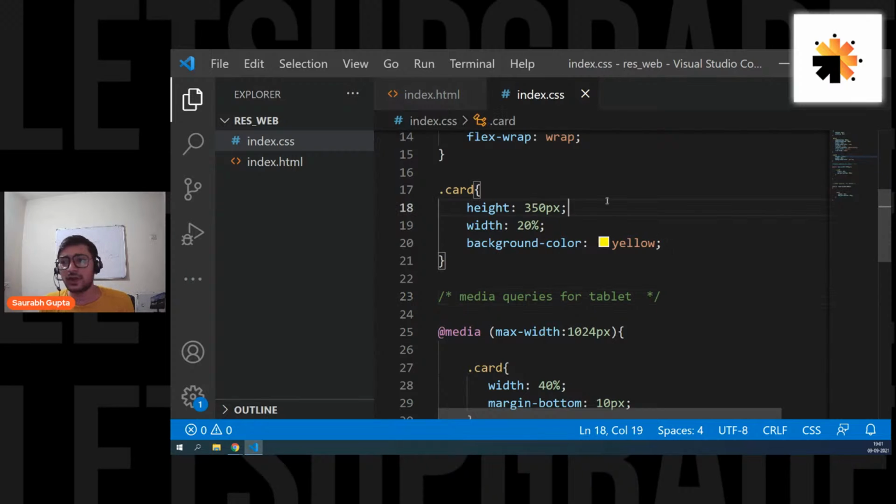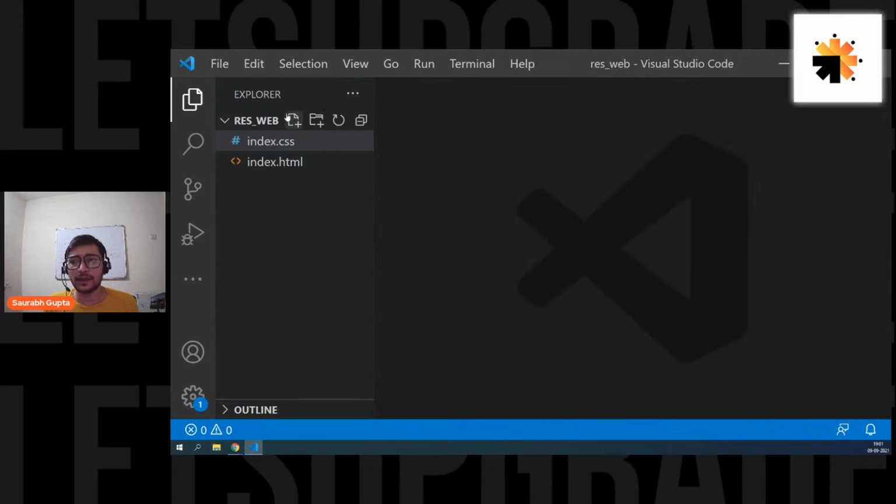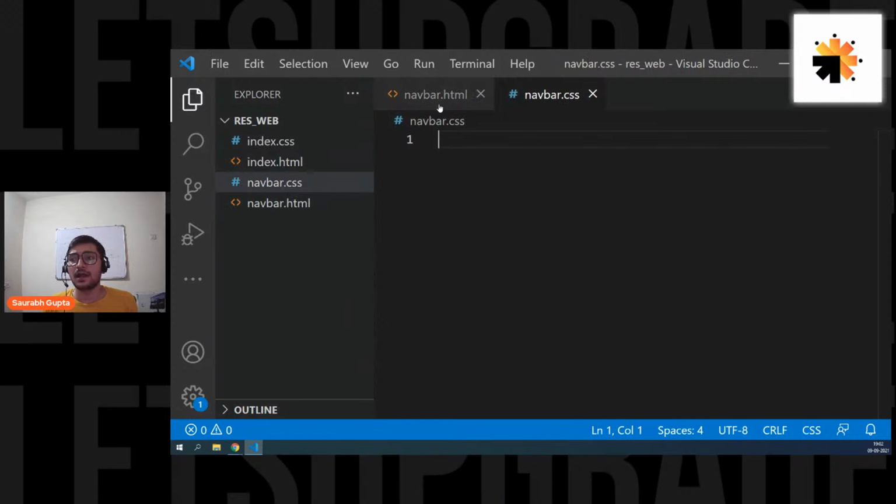Okay, guys, let's move ahead and create a responsive navigation. I'll keep this file so that if I share it with you, you'll have a sample. Now let's create some different files. Let's call it navbar.html, you can call it whatever you want, I want to keep it as a sample. And let's create one more file, navbar.css. Now let's link both of them.